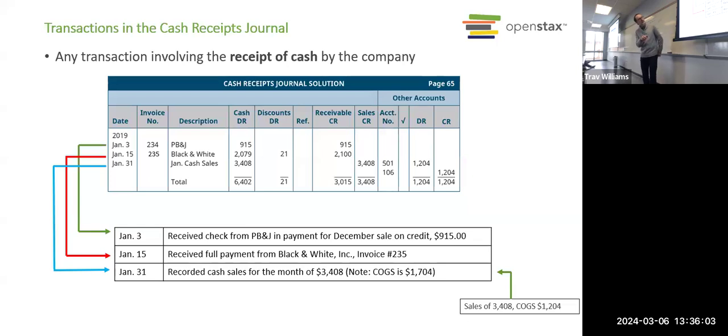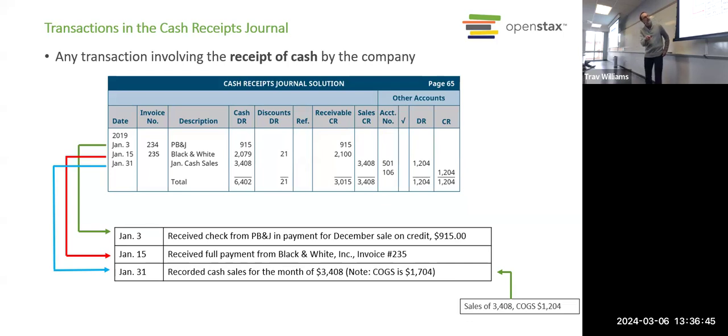Now, if we look closely here with January cash sales, there's an account number. There are 2 account numbers. Okay, so we see a debit here and a credit, right? Debit to cash, credit to sales. And that makes sense. If we made these sales and got paid cash, we would debit cash, we would credit sales.